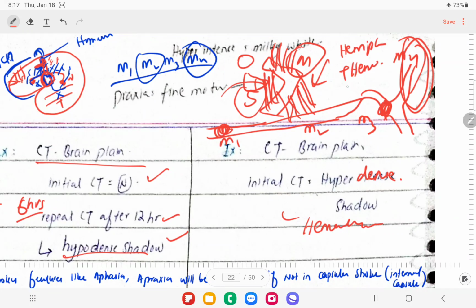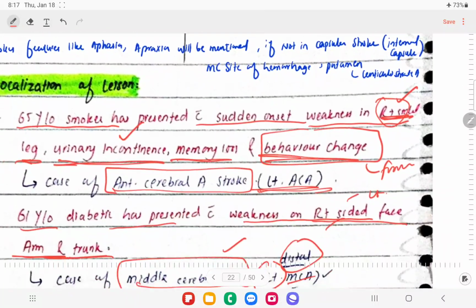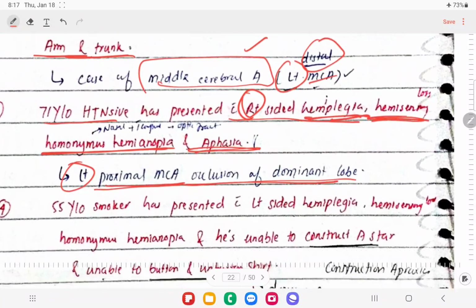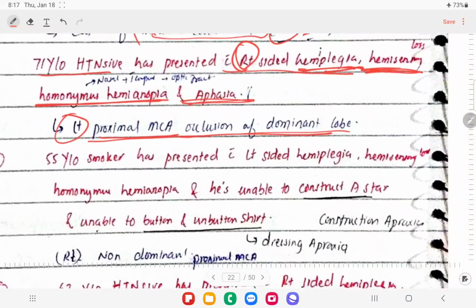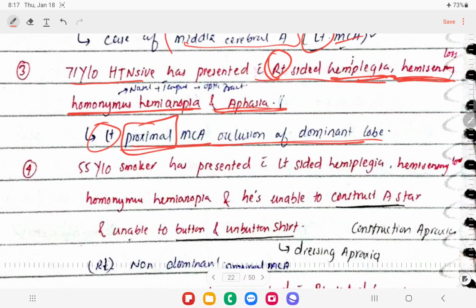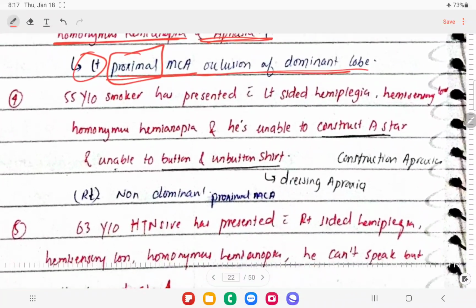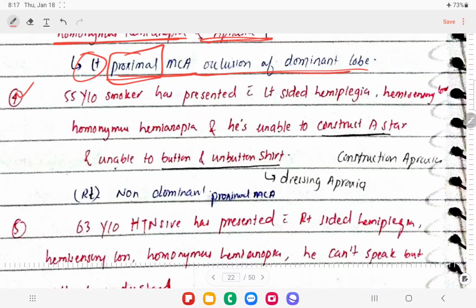The optic tract is also going this way, there's Meyer's loop that also gets ischemia, and the patient will be having homonymous hemianopia, right? So that's a case of proximal MCA occlusion. The earlier one was a case of MCA distal occlusion. So let's move on to the next case.